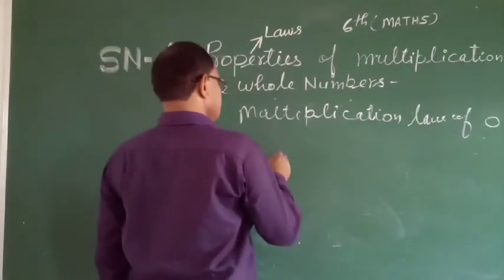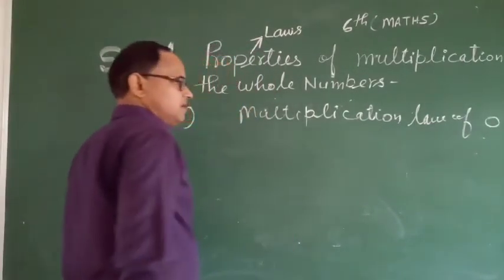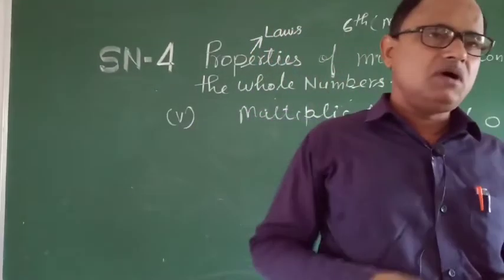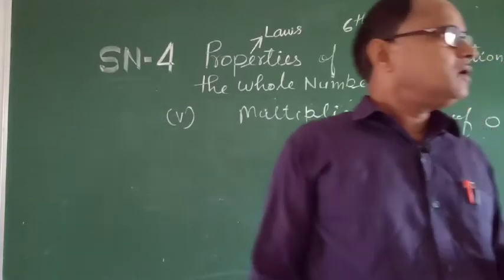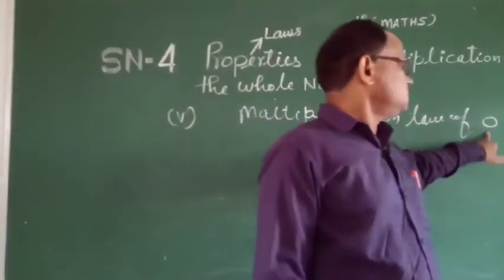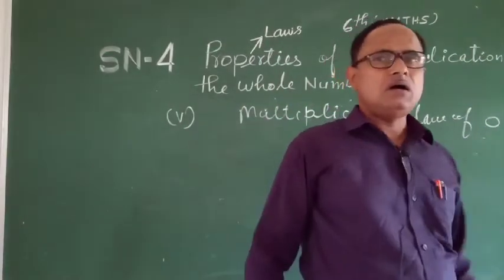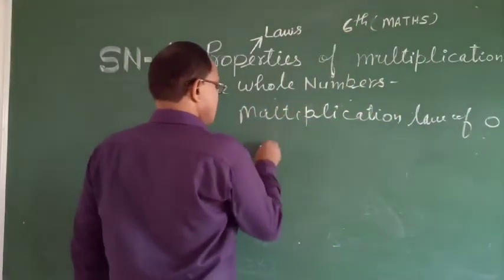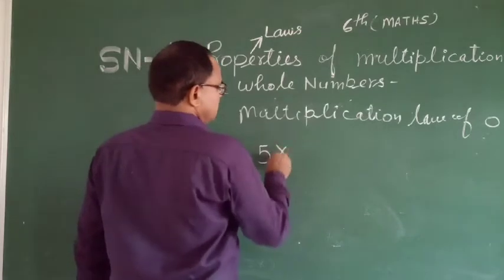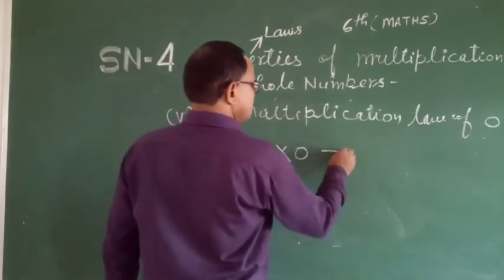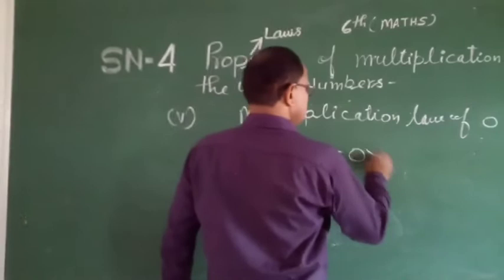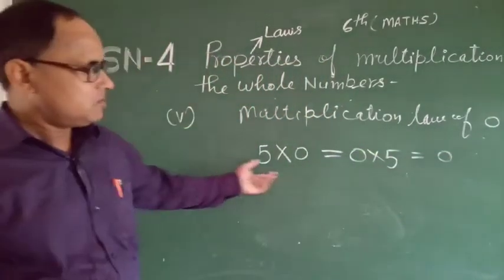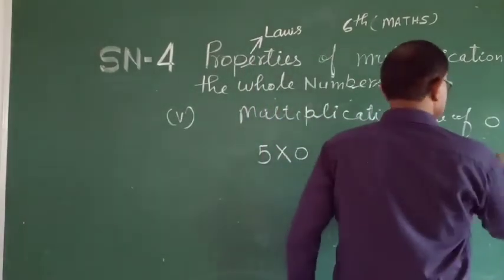Here, if any whole numbers are given which we multiply by 0, the result is always 0. Look here, 5 is a whole number, multiplied by 0, or you can write 0 into 5, is equal to 0. And look here, 0 is also a whole number.